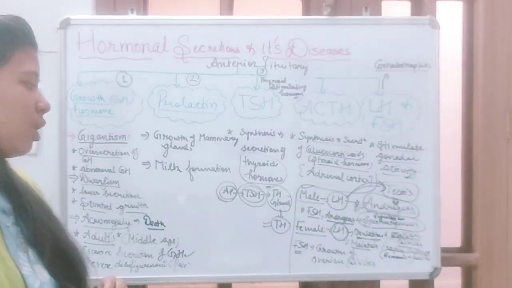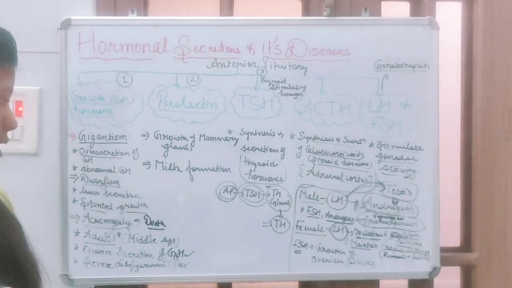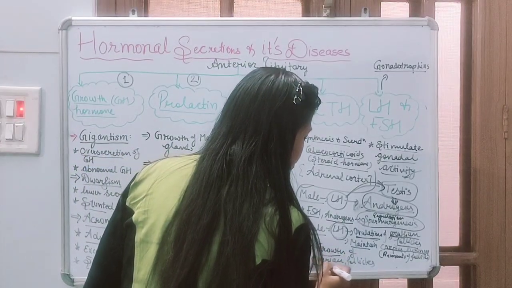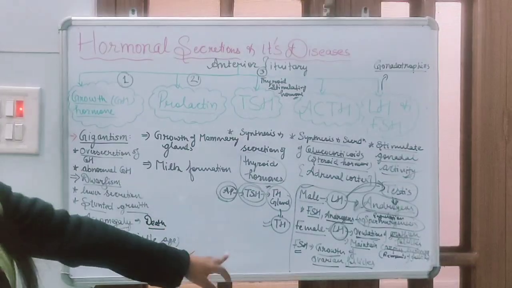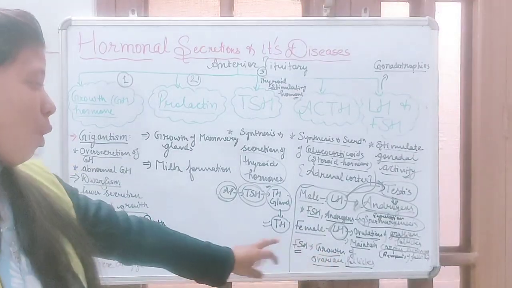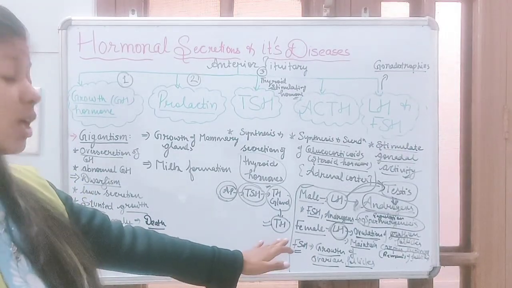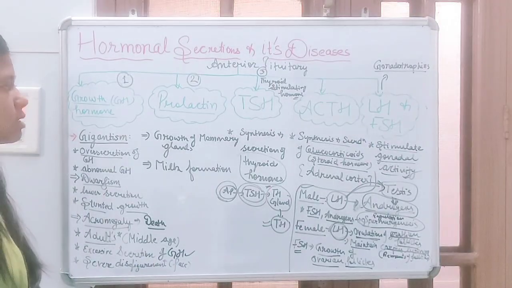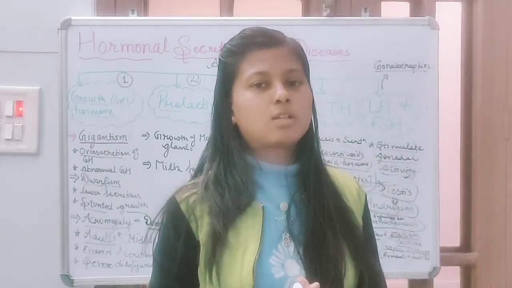Now in female we come to FSH. In female, FSH helps in the growth and development of ovarian follicles. Basically LH क्या करता है? Ovulation करता है, और जो FSH है वो growth में help करता है. It helps in the growth and development of ovarian follicles. So these are the various secretions of the anterior pituitary and their diseases and their various functions.